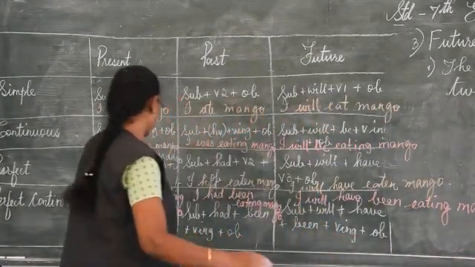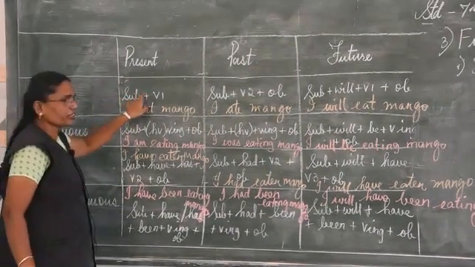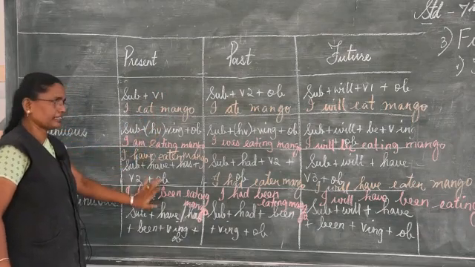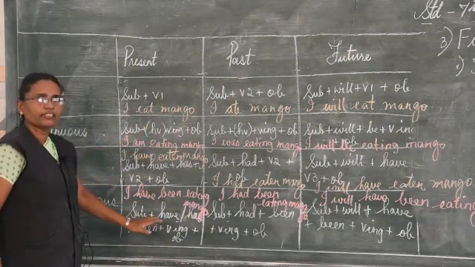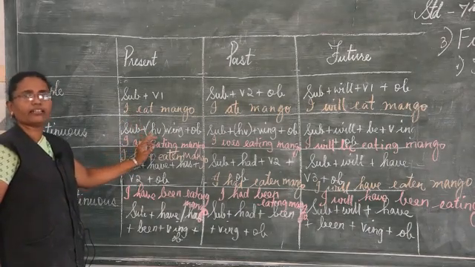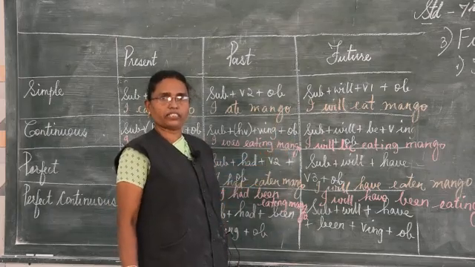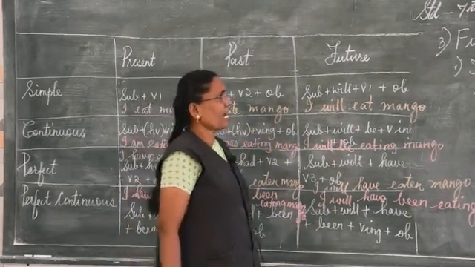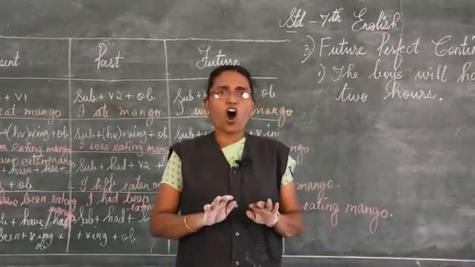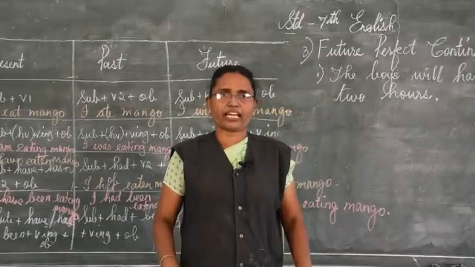Okay. Now children, you just see, according to this formula, I have written all the sentences for you which contain subject, verb and the object. With this, I want to conclude today all the 12 tenses for you, especially for 7th standard.